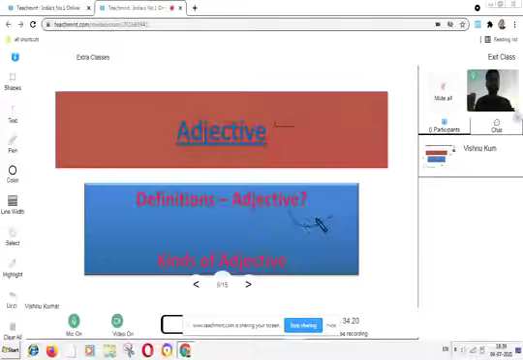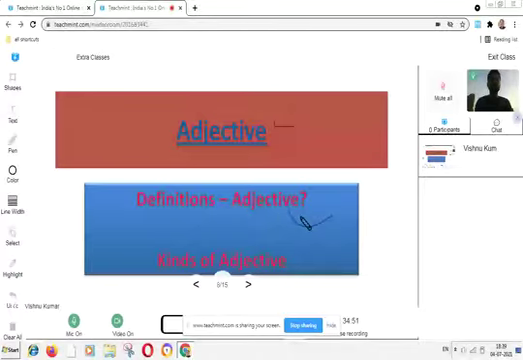It can be of quantity, quality, or comparativity. So if it is qualifying a noun or a pronoun, then it will be an adjective. Getting my point?